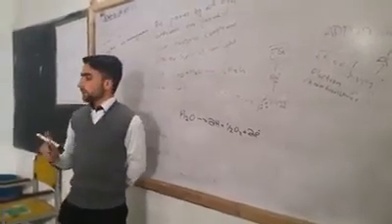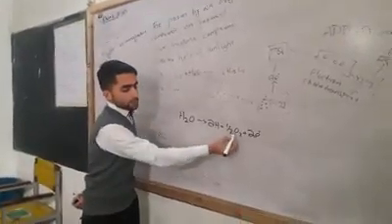O2 is not present in atomic state in nature, so we write it as O2.